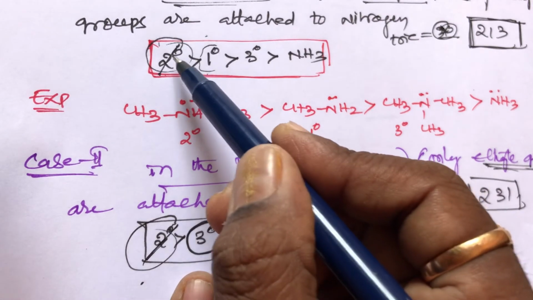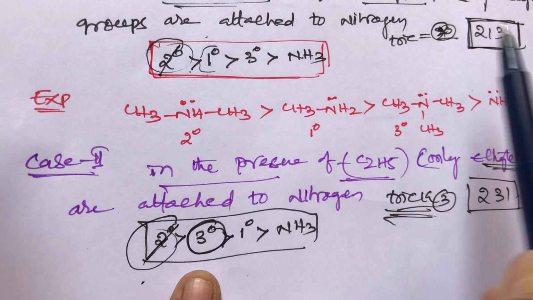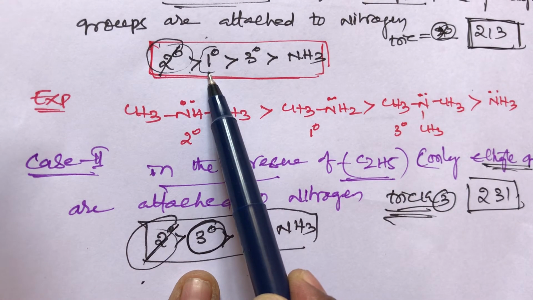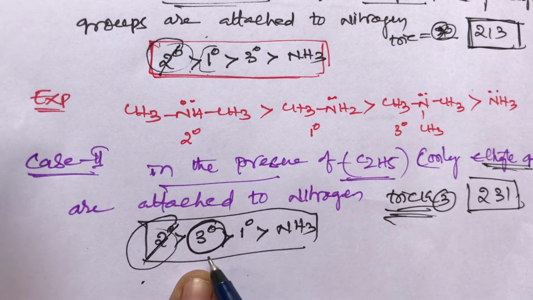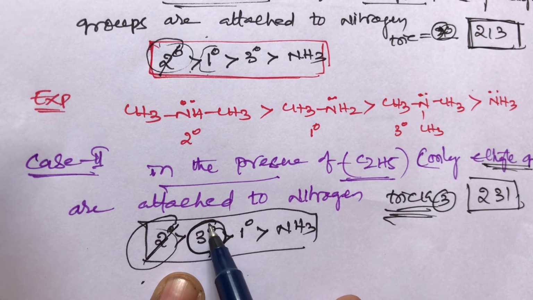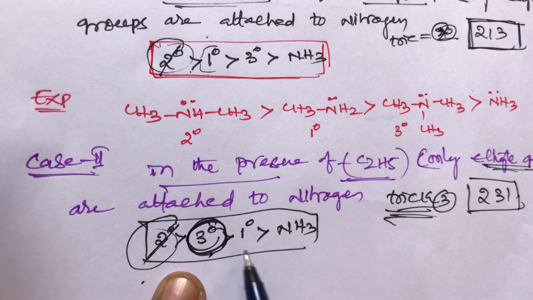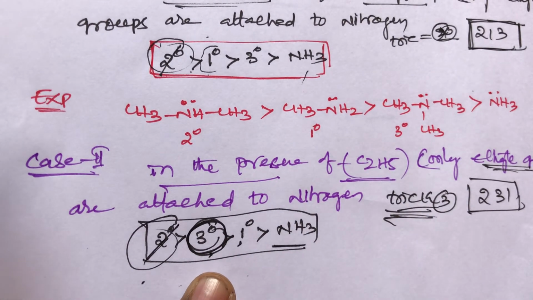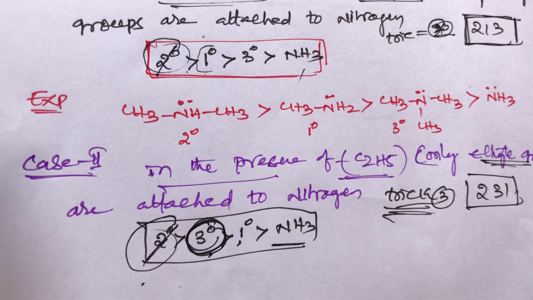Both have secondary as first preference. The methyl group is the small group, so we take primary next. And the ethyl group is the bulky group, so we take the bulky number, tertiary. After that primary, and ammonia is common to both. This is a simple trick students. So this is the basic strength of amines in aqueous medium.